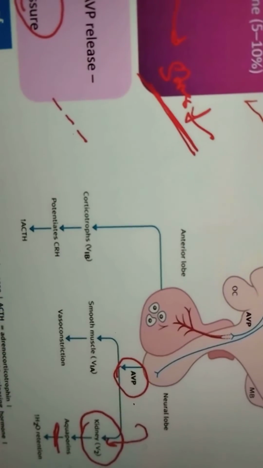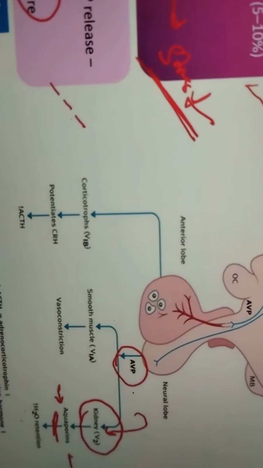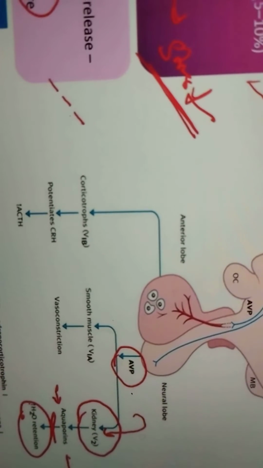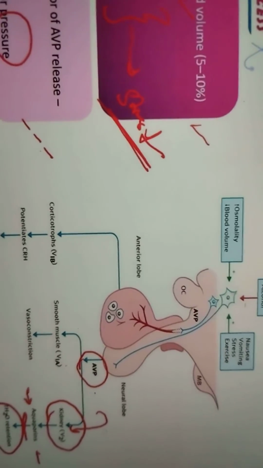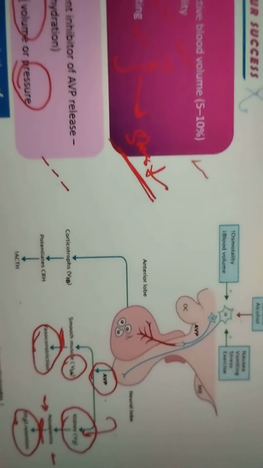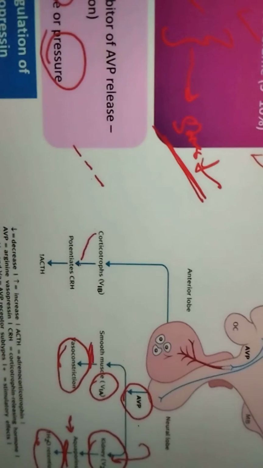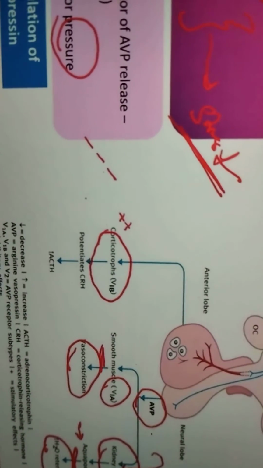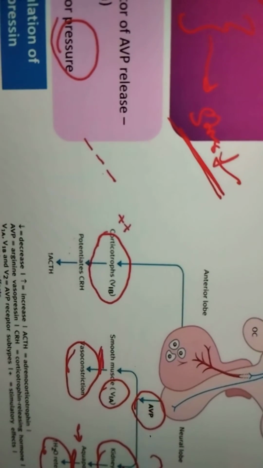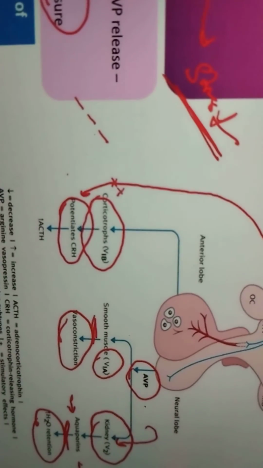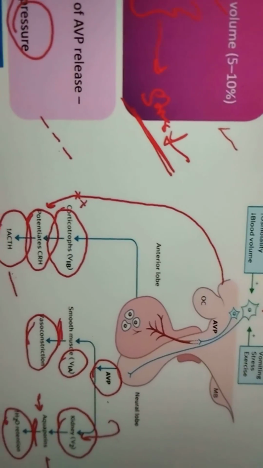Once arginine vasopressin is released, it will act on the V2 receptors of the kidneys to open the water channels, we call them the aquaporin channels, to cause water retention and decrease the amount of urine, and act on the V1 receptors on the smooth muscles to cause vasoconstriction, and then act on the V1 receptors on the corticotropes of the anterior pituitary gland to potentiate the action of the corticotropin releasing hormone coming from the hypothalamus, so it increases the release of